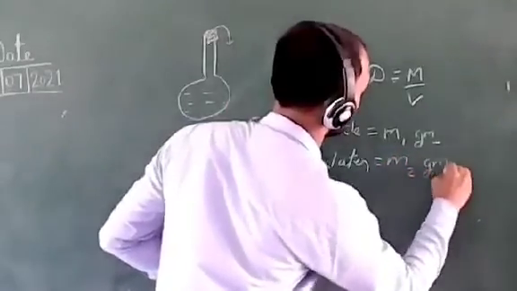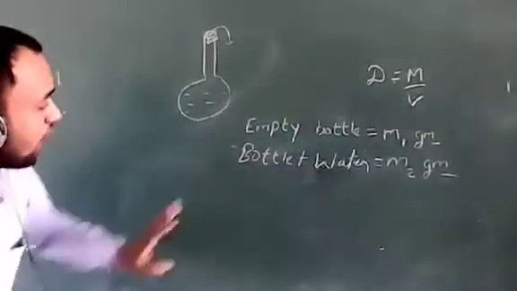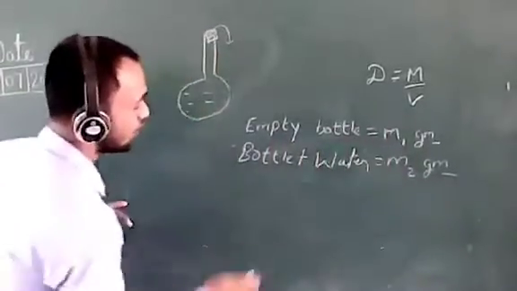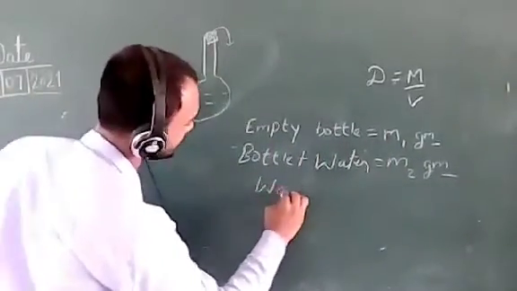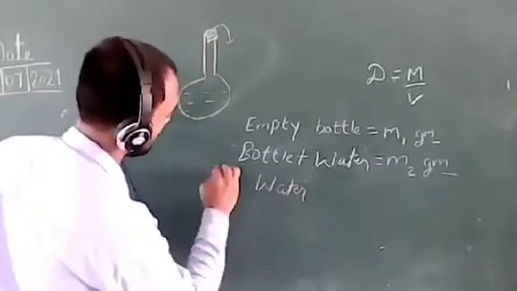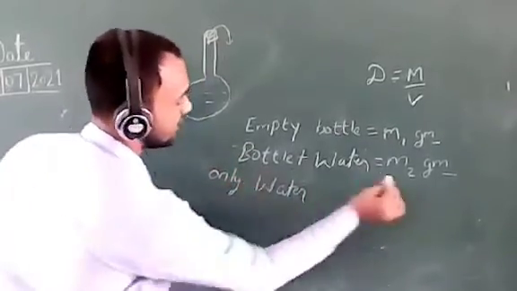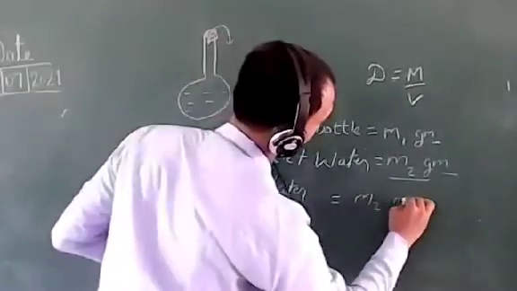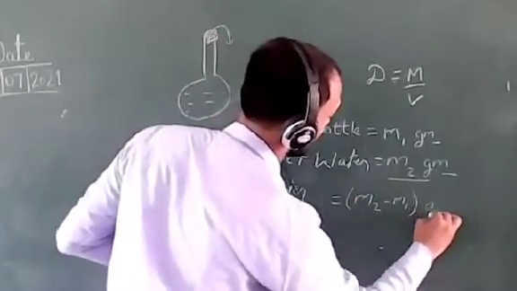Now what is the mass of water? Bottle plus water mass is m2 gram, only bottle is m1 gram. So the mass of only water is m2 minus m1 gram.